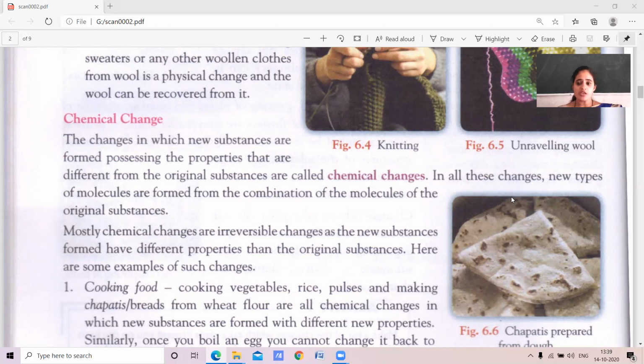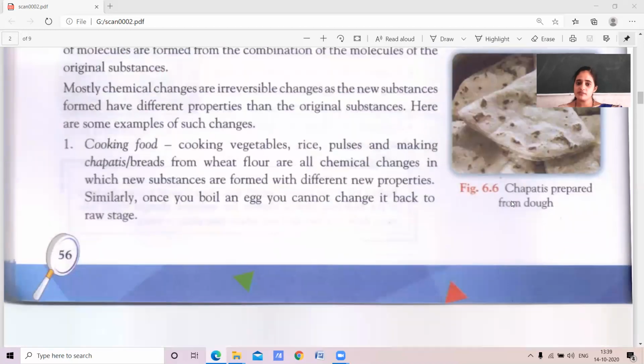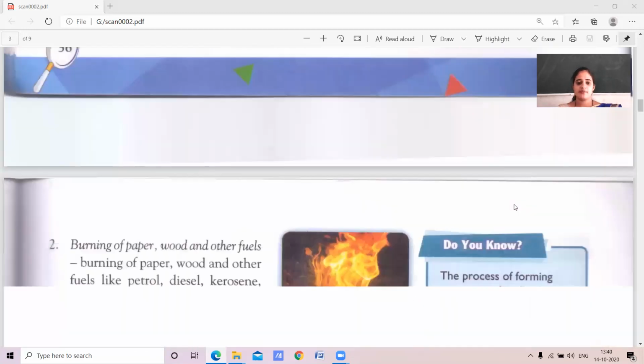Example, cooking of food. If you cook the food, again it doesn't come to the initial state, where the change is into a new form. We call such type of change as chemical change.